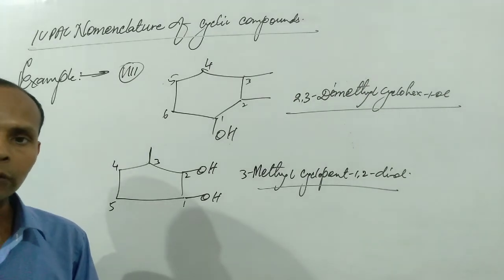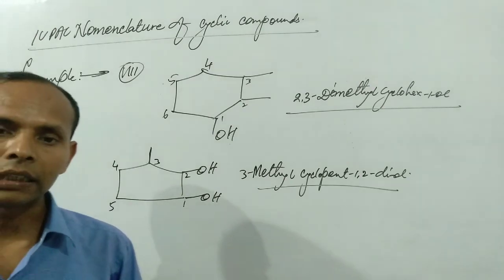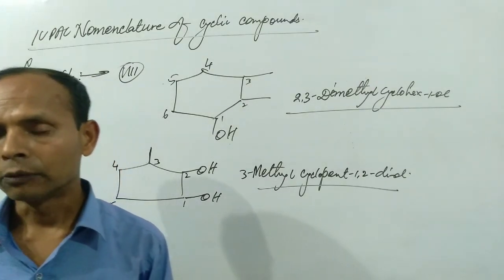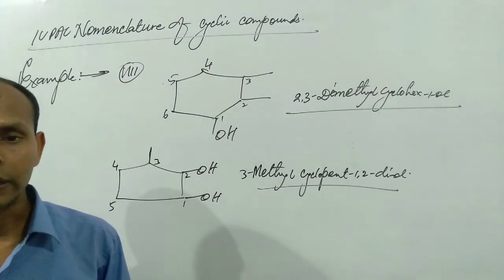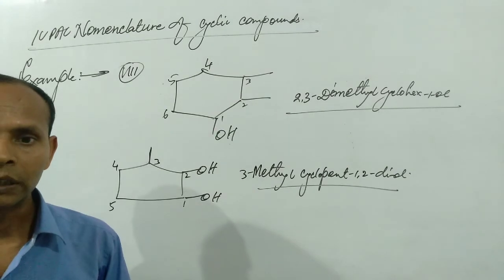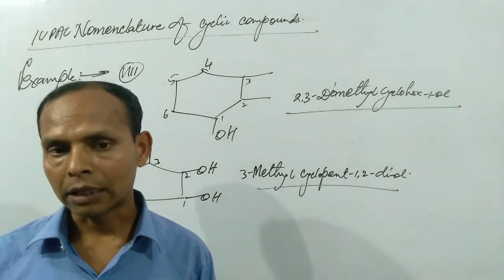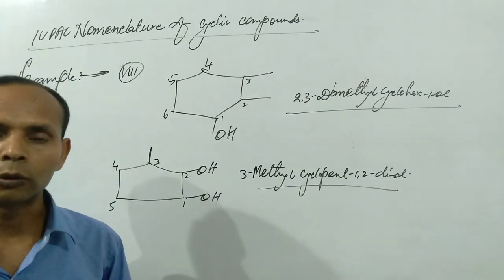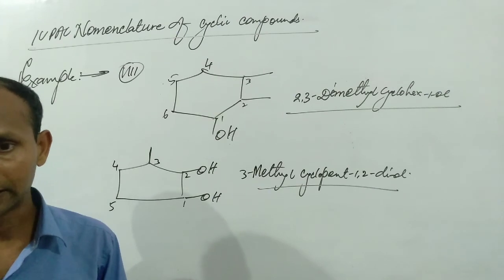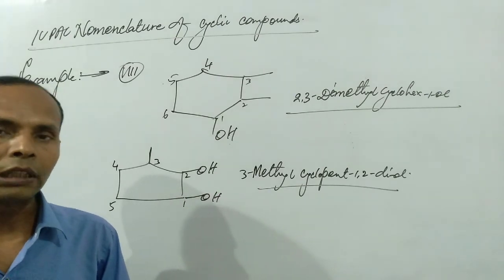In previous classes we have learned that after selecting the longest possible carbon chain, we have to complete the counting from either the double bond, triple bond, or any constituent or any functional group, in case more and more functional groups are present. So the counting of carbon atoms will be done from the senior functional group, and the rest of the functional groups will be considered as constituents. In the same way in cyclic compounds also, all these rules will be applicable.